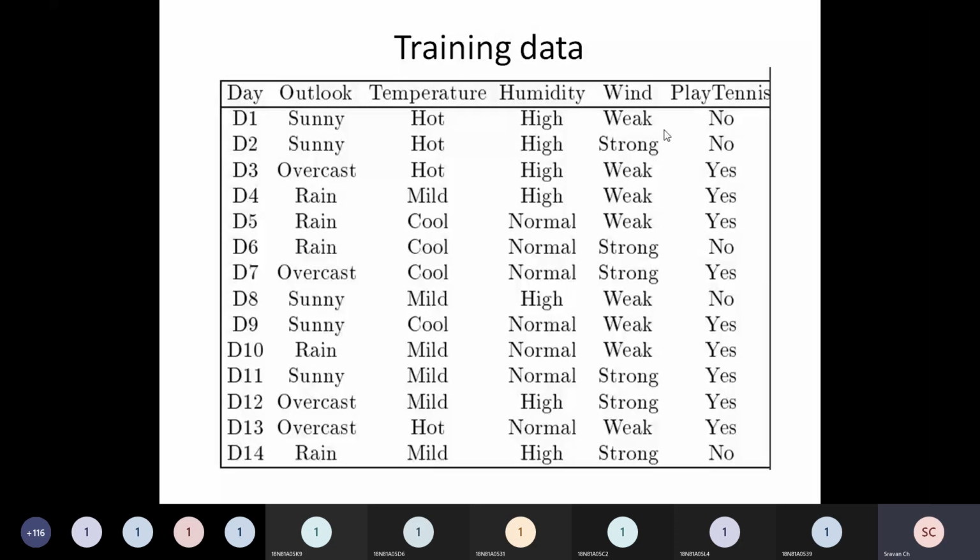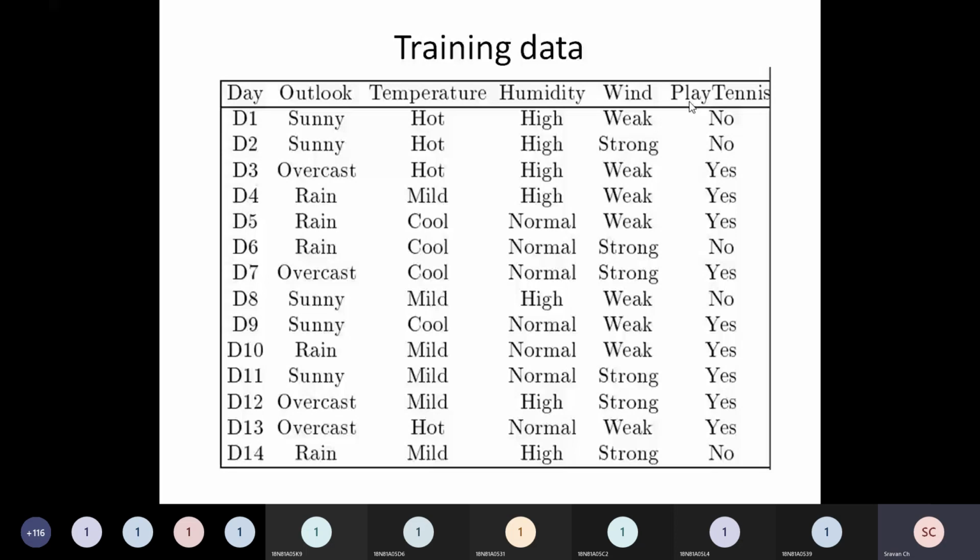This is an example which I got from the textbook, and there are 14 records. If you observe, there are 14 records, and outlook, temperature, humidity, wind, these are the four independent variables. Play tennis is the dependent variable, that is the outcome variable, or you can say play tennis is the class.